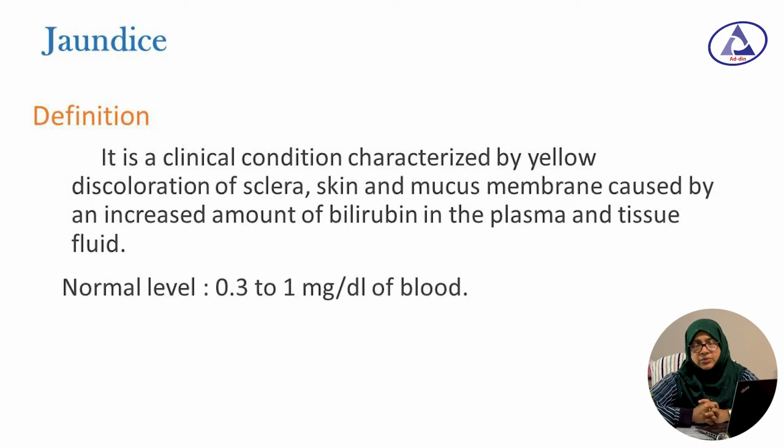Now let us discuss another clinical condition, that is jaundice. It is very important, we have to know detail about it. So definition: it is a clinical condition characterized by yellow discoloration of the sclera, skin and mucous membrane caused by an increased amount of bilirubin in the plasma and tissue fluid. The normal value is about 0.3 to 1 milligram per dL of blood.